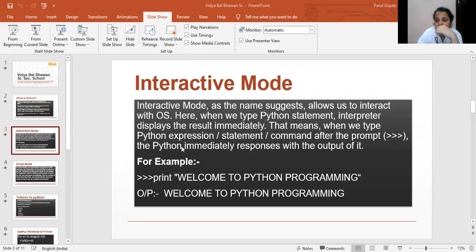That means when we type a Python expression or statement after the prompt, Python immediately responds with the output of it. For example, print welcome to Python programming. Here you can see that the print function parenthesis had been missing when I typed this print statement in the Python shell, and then over there I put the parentheses. The output we are getting is welcome to Python.